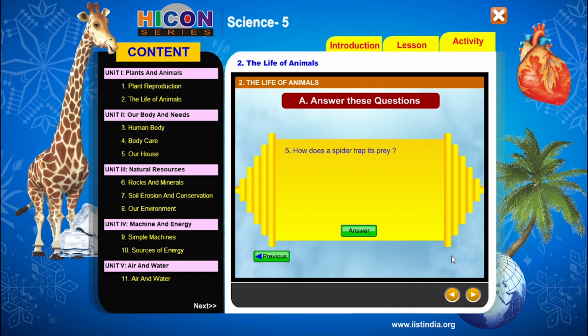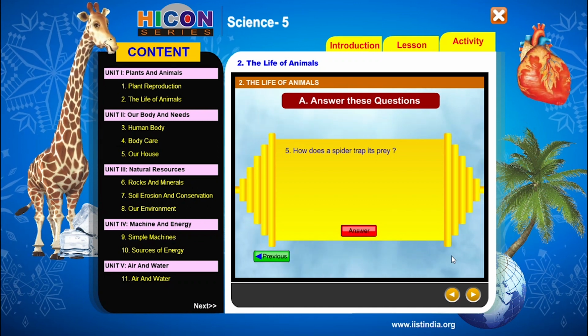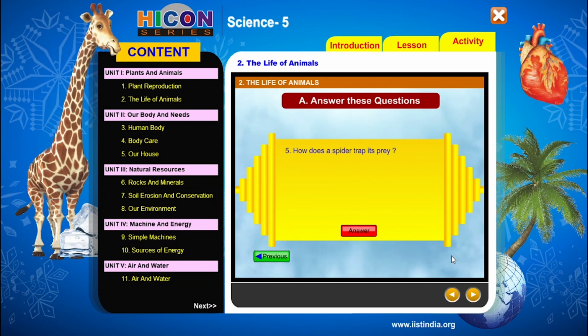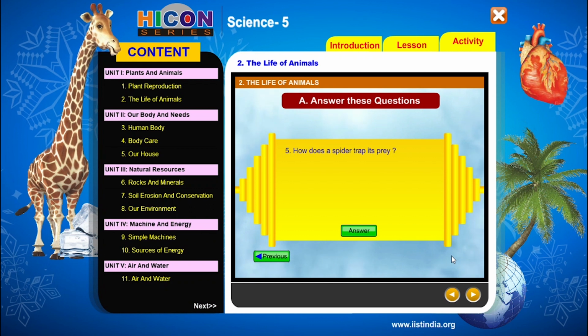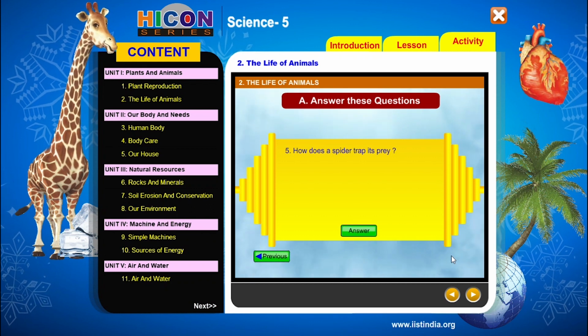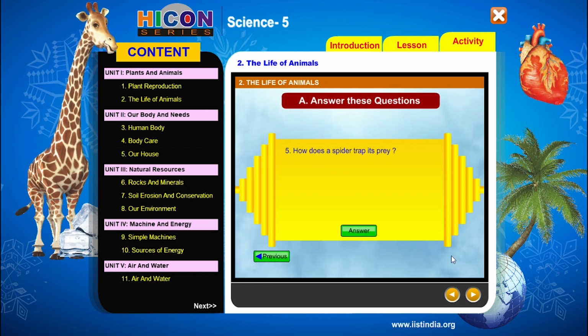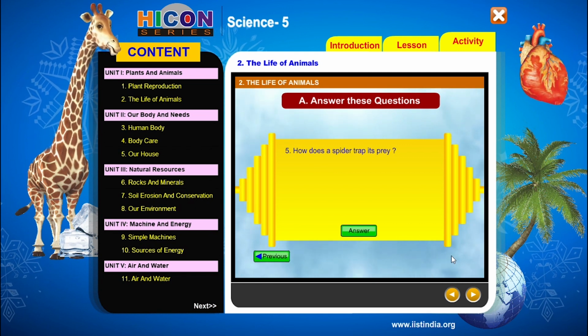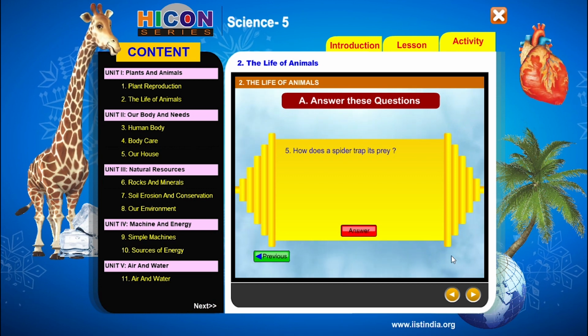How does a spider trap its prey? Children, how does a spider trap its prey? A spider is also an insectivore. A spider also eats insects like a frog. That's why a spider also belongs to the insectivores. Now, how does a spider trap its prey? See the answer for this question.